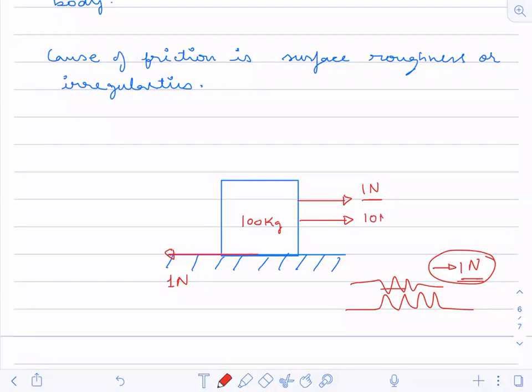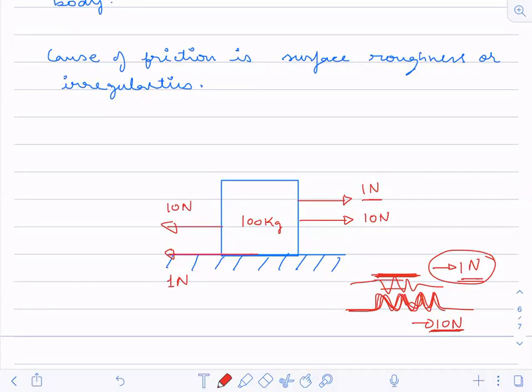Suppose you increase this force up to 10 Newton, and still the body is not able to move. This means the 10 Newton force was again not enough for this block to overcome these irregularities. Because you have applied 10 Newton, the block is acted on by a 10 Newton force in the opposite direction. That's why it is not moving.